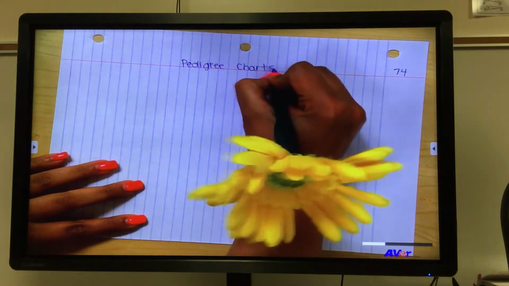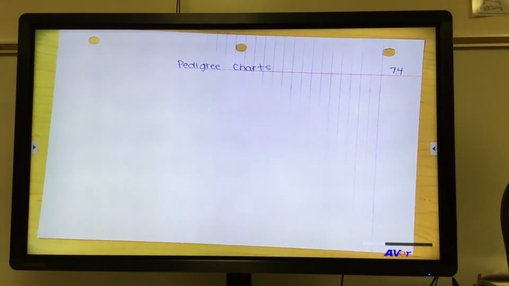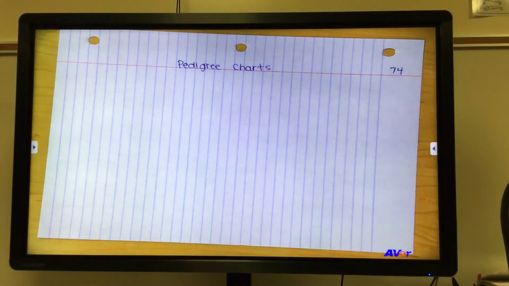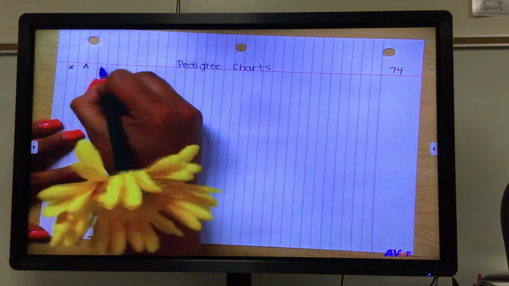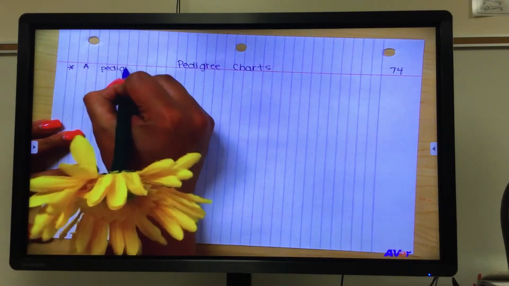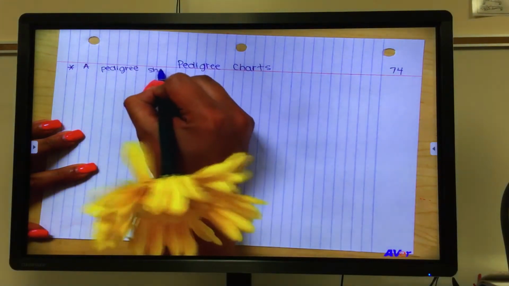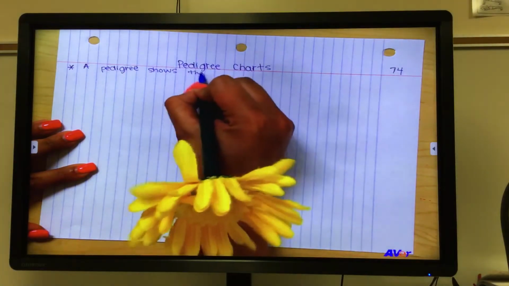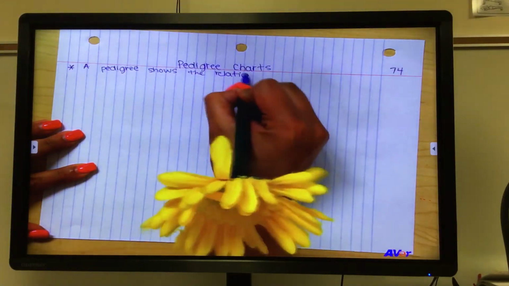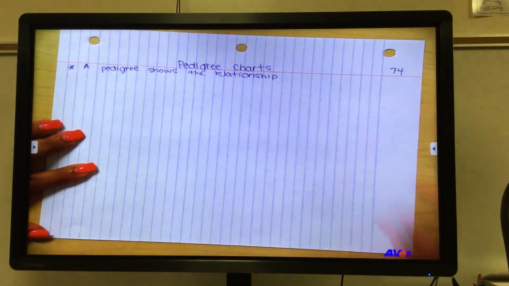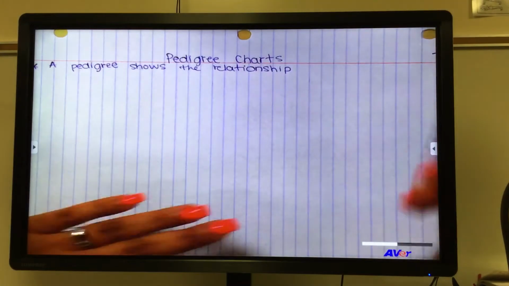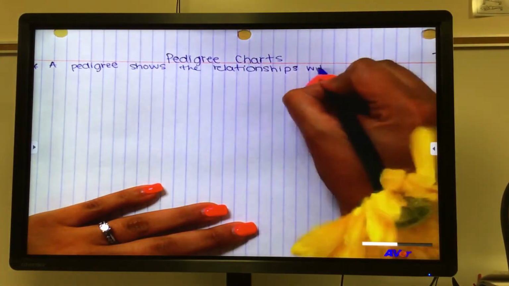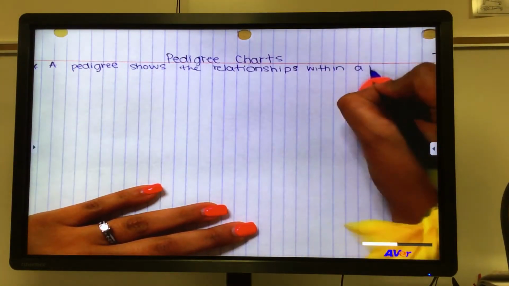So pedigree charts are like family trees, but we are a little bit more official with this, and we don't show pictures. Instead, we show shapes. And so we're going to write the definition down first. A pedigree chart, let's go ahead and write it as I write it. Pedigree shows the relationship within a family.